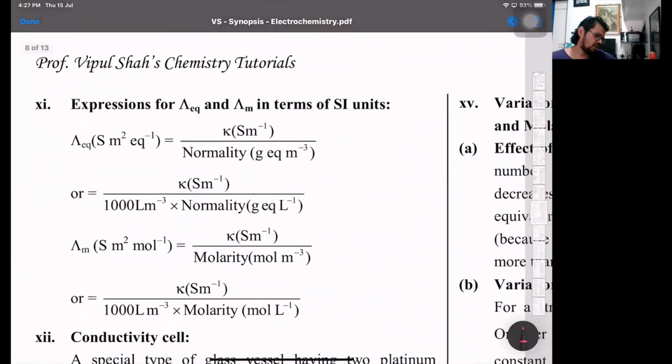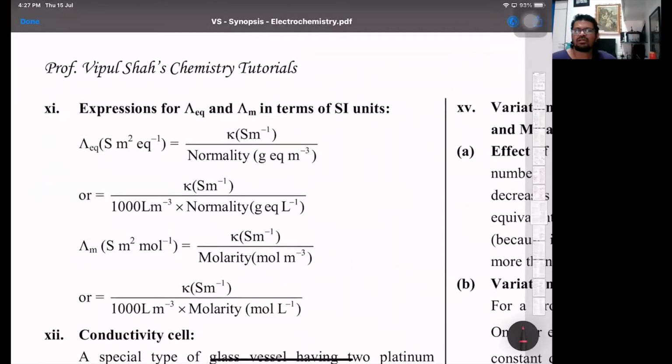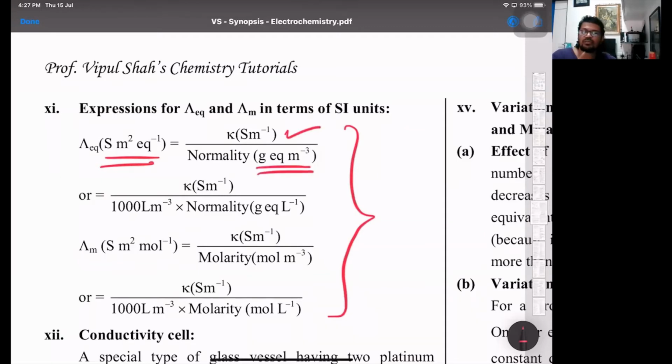Then expressions for equivalent conductivity and molar conductivity. So both we are trying to do, these are the units part, what you have to see. That is equivalent conductivity in Siemens meter square per equivalent. Kappa is Siemens per meter. If it is normality, then it is gram equivalents per meter cube. I told you, if it is gram equivalents per meter cube, then no 1000.